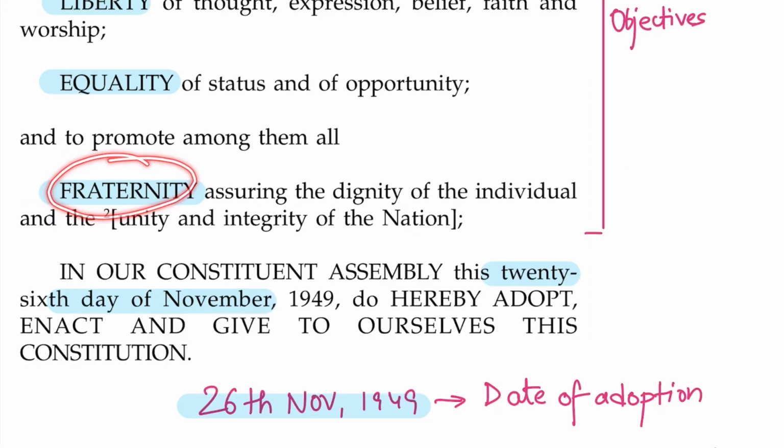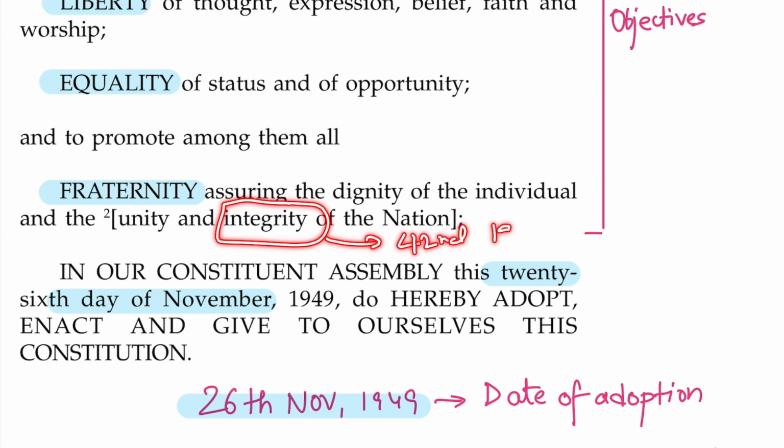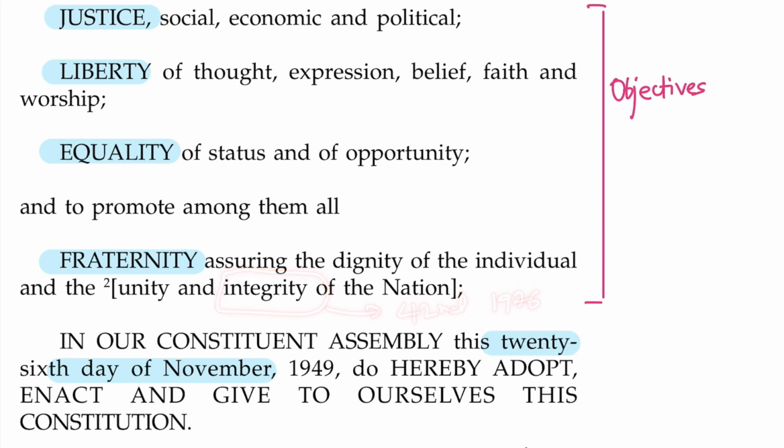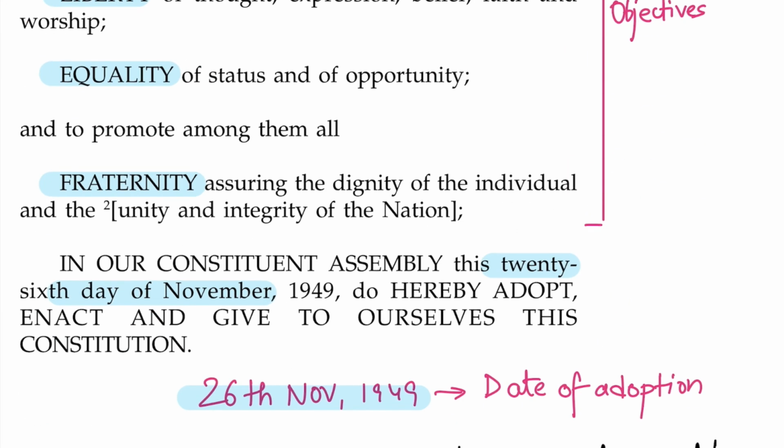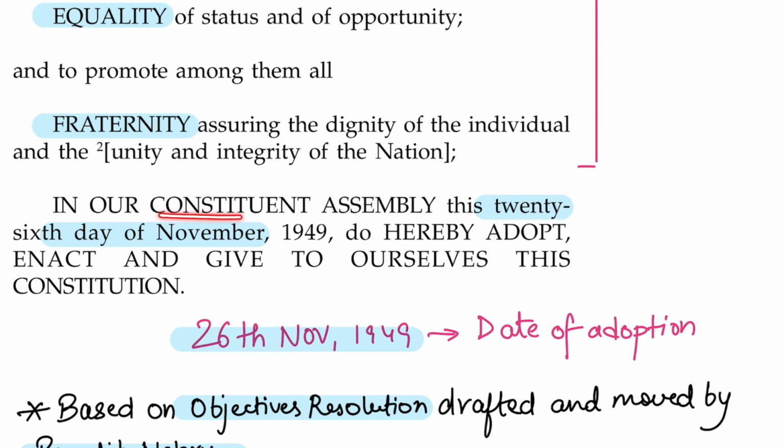Fraternity, which means brotherhood. Unity and integrity of the nation is something that is demanded. And integrity, as I told you, was added by the 42nd Amendment Act of 1976. Same is the case with socialist and secular, right? At the end, in our Constituent Assembly, this 26th day of November 1949, do hereby adopt, enact, and give to ourselves this Constitution. So the date of adoption was 26th November 1949.